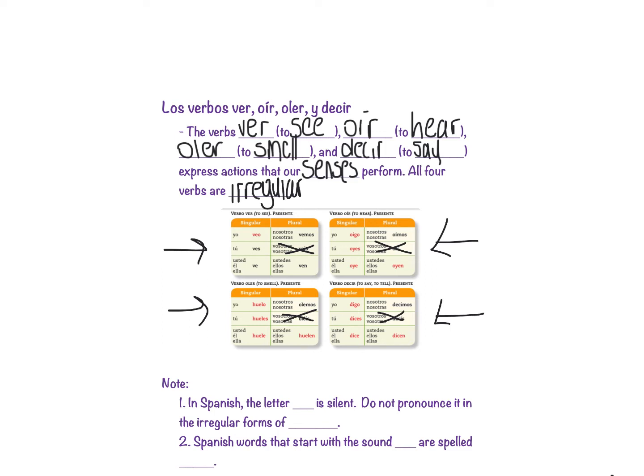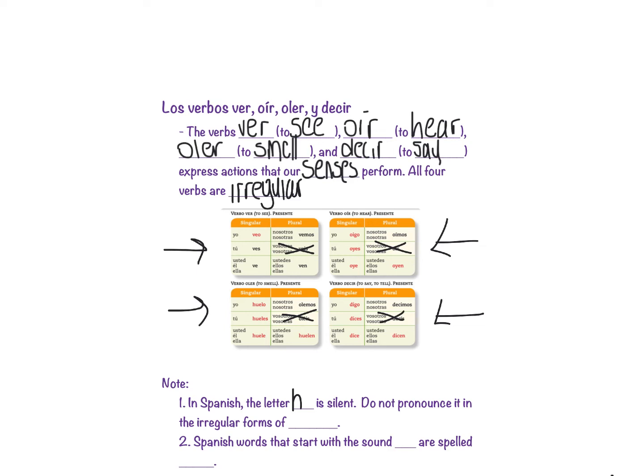Just a few notes I want to add at the bottom to help you remember how to pronounce these. In Spanish, the letter H is silent. You know this because one of the very first words you learn in Spanish, or maybe a word you already knew, was hola. You never came in and said, hola, Mrs. Bright, and if you did, my ears probably started bleeding because I cannot stand that. So the H is silent. You just say hola.